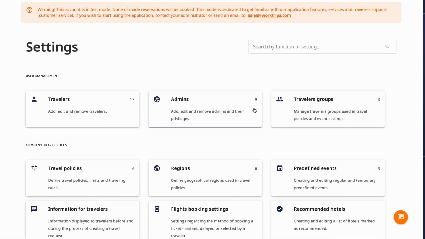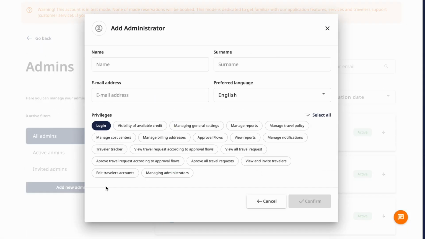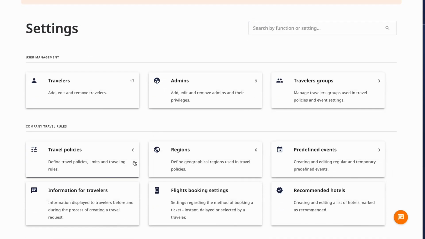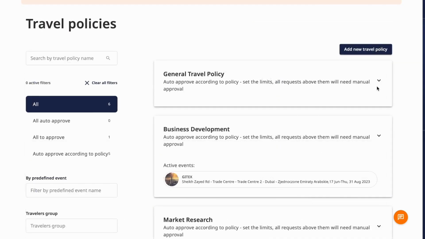Admins. You can add, edit, or remove admins in this section. You can also give and revoke their privileges. Travelers groups. You can divide users into groups based on the chosen criteria. Once the groups are created, you can define dedicated travel policies for each of them. Travel policies. Here you can build and apply custom travel policies.